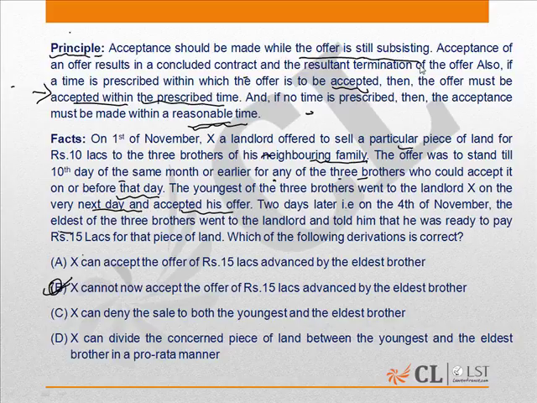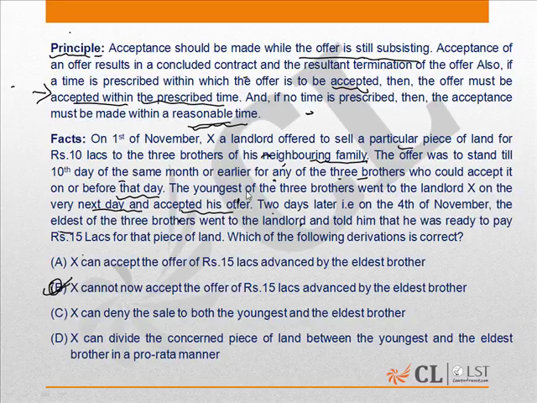Now, there are basically three brothers in this family. And when the youngest brother went to the landlord and accepted his offer, the result was that a concluded contract was established then and there. Now, after this offer fructified into the contract, there remained nothing for the eldest brother to accept. The younger brother had already accepted the offer, and therefore a contract came into existence with the youngest of the three brothers. Therefore, nothing was left for the elder brother to accept.